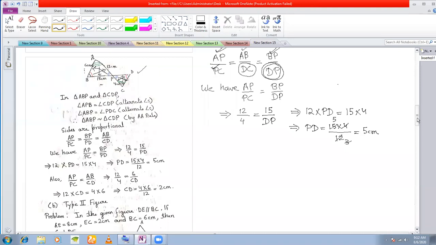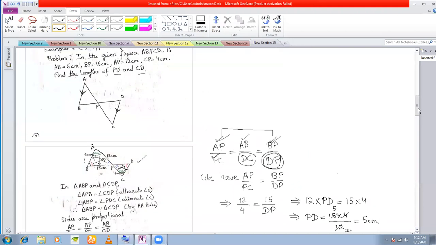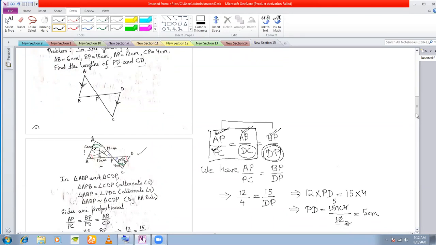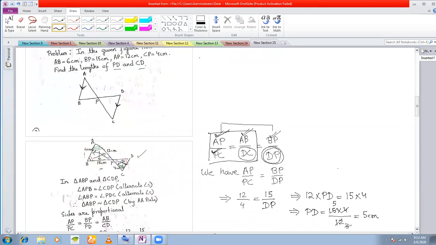Okay. Now we want to find CD. If you see, this is given to me, this was given to me, this was given to me. I knew all this. That means this time I will use these two equalities. So we write here. Let me write on top. So we have also AP by PC is equal to AB by